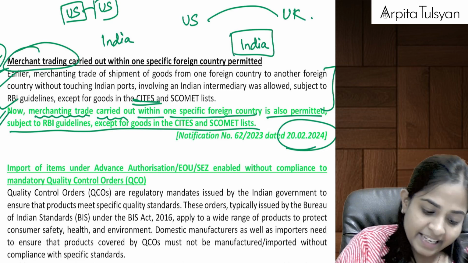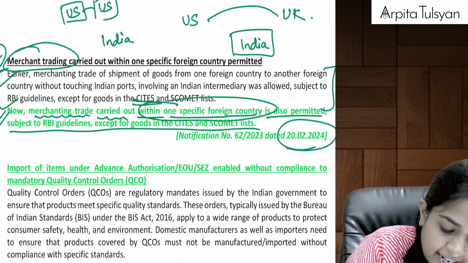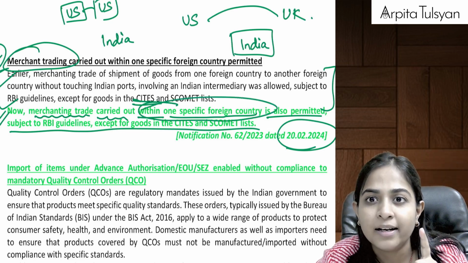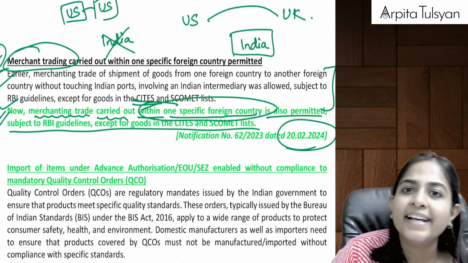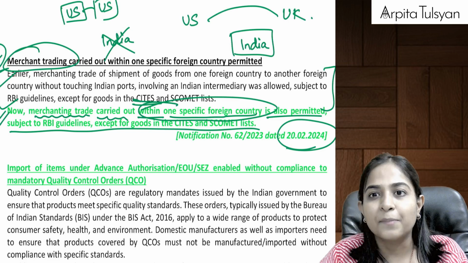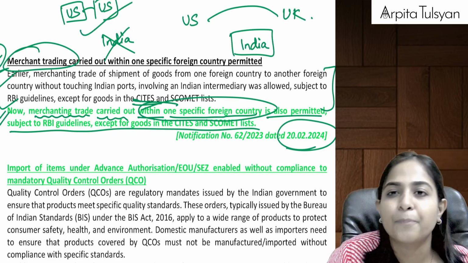Trading is carried out within one foreign country only, without even touching the Indian ports. Even this is called merchanting trade, and now even this is permitted.